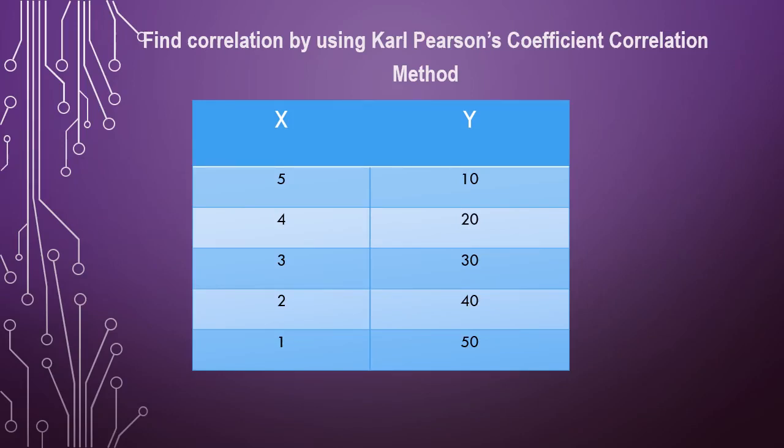Here they have given two variables x and y, with x values as 5, 4, 3, 2, 1, and y values as 10, 20, 30, 40, 50. Now I will solve by using the first formula.